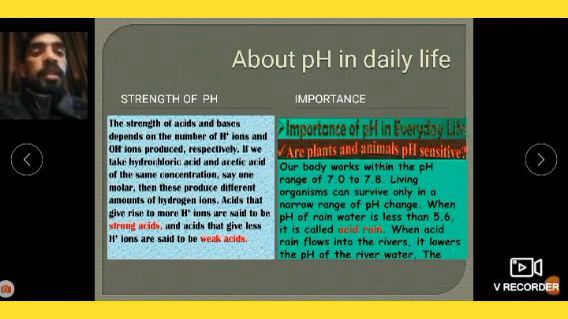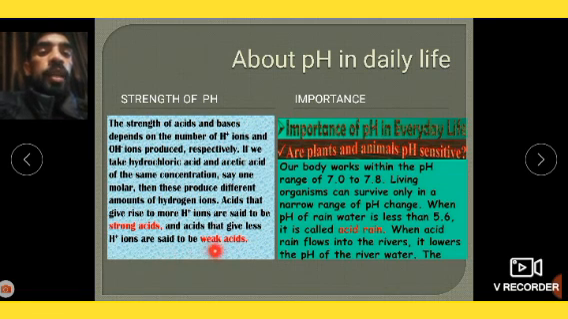Now, strength of pH. The strength of acid and base depends on the number of hydrogen ion and hydroxide ion. If we take hydrochloric acid and acetic acid at the same concentration, say 1 molar, the acid that gives more hydrogen ion is said to be a strong acid, and the acid which gives less hydrogen ion is said to be a weak acid. That is called strength of acid. Importance, that we will study in the next slide.